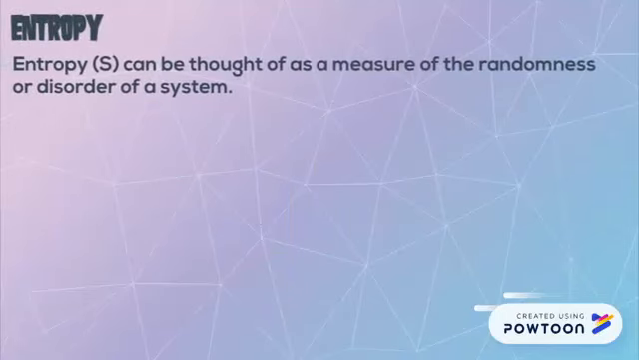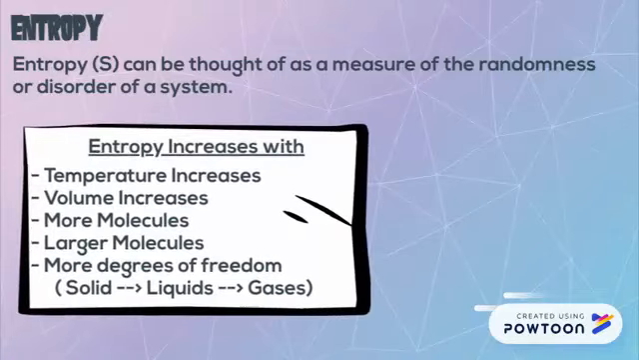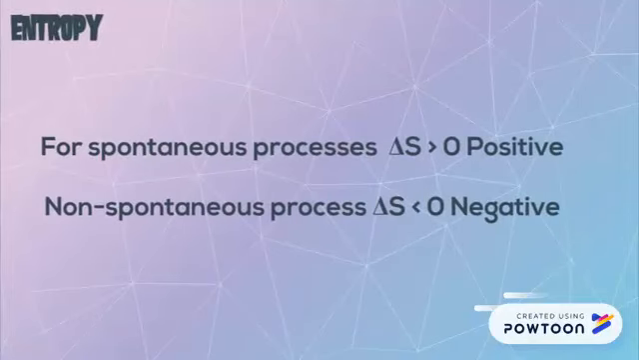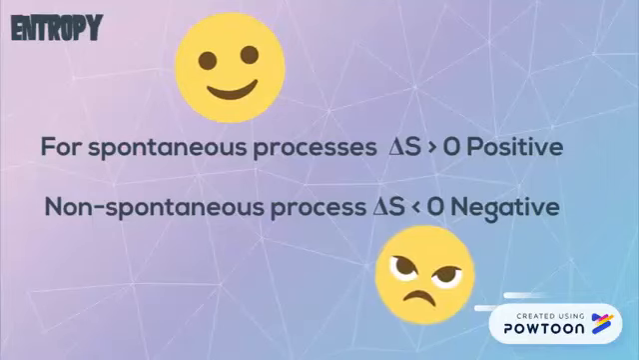Entropy, symbolized with the letter S, can be thought of as a measure of the randomness or disorder of a system. We can increase a system's entropy by increasing temperature, volume, having more molecules present, having larger molecules present, or having more degrees of freedom. Gases possess the most entropy. A spontaneous process will have an entropy greater than 0, or a positive number. A non-spontaneous process will have an entropy less than 0, or negative.